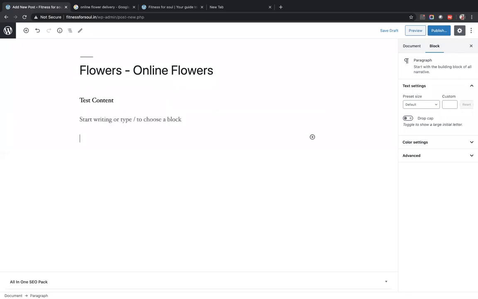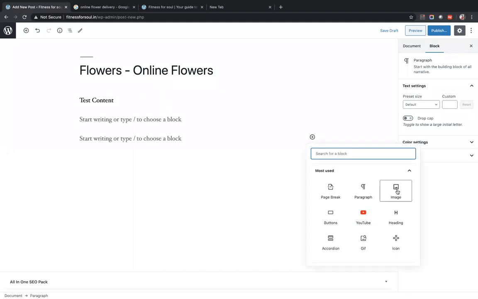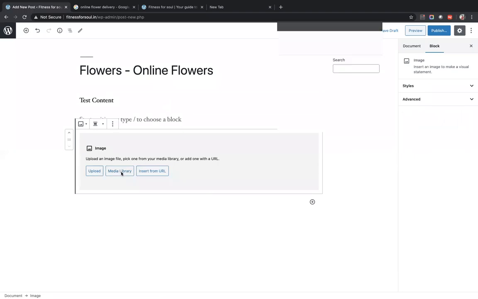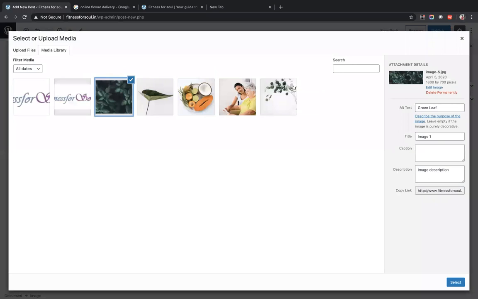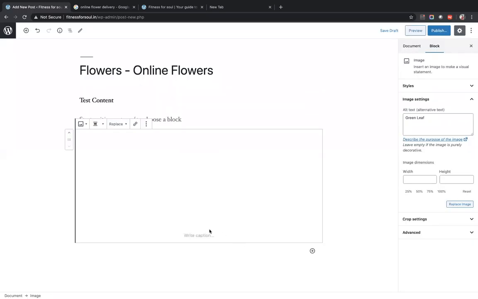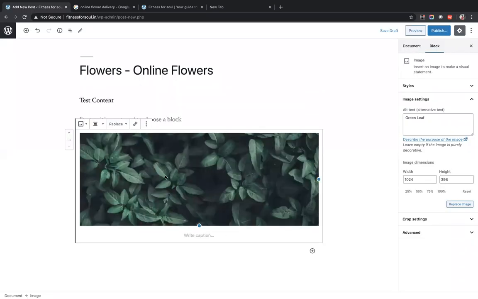So we can add content. We can add images the same way. Plus, we can add an image. We can pick up this image this time. Give green leaf. Save. The images come. We can even hyperlink an image by default.